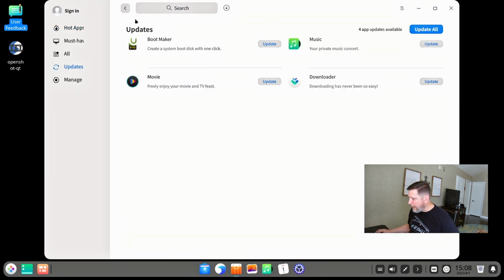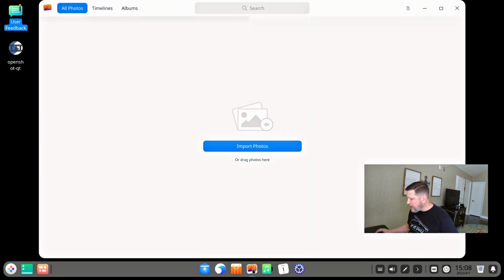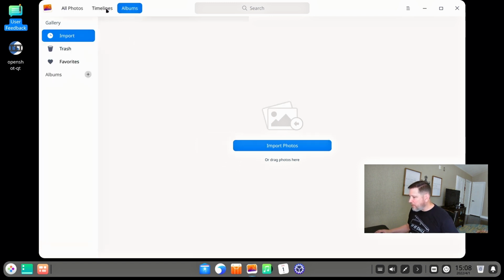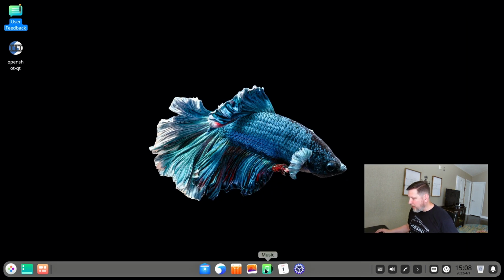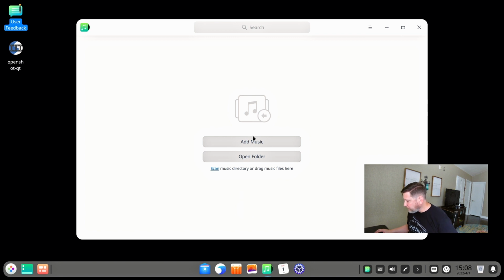Looks like there's 4 apps ready for update right here. Bootmaker, okay, movie, that's what we just checked out. Very cool. So now we've gone over here. This is what's called Album, and it looks very Mac-like, but you understand how working with photos works, so I'm just going to keep moving on.